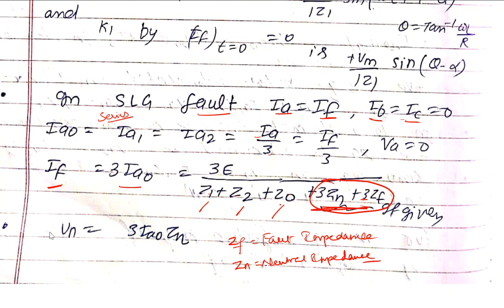And the neutral voltage Vn is equal to 3 into Ia0 into Zn. So 3 into Ia0 into Zn here. Remember here 3 is a factor.